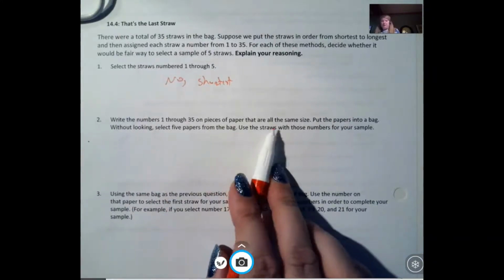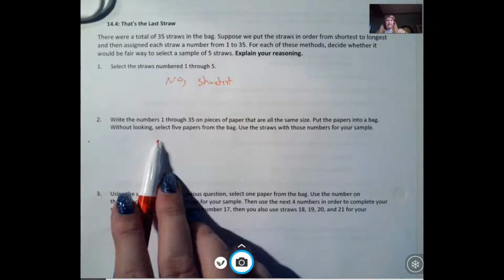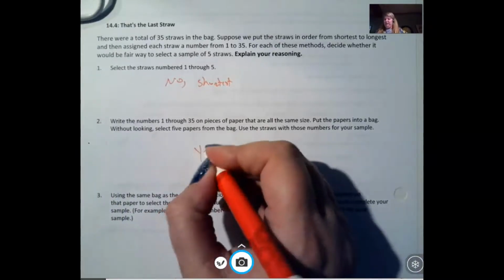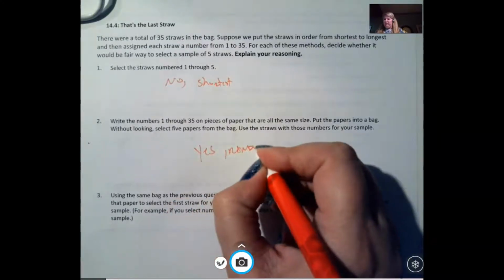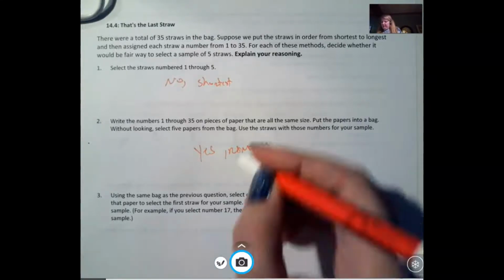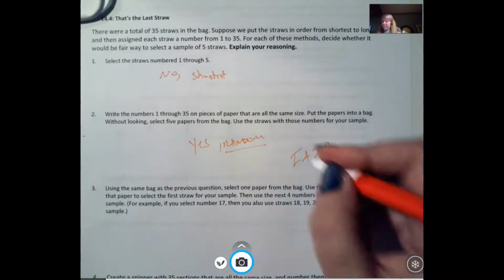Now, what if I wrote the numbers 1 through 35 on pieces of paper that are all the same size, put the papers in a bag, and without looking, selected 5 papers from the bag and used those straws? Yes, that would be random. Nothing has one more chance of being selected than something else, so that is fair. I'm having a hard time thinking of anything that would be more fair.